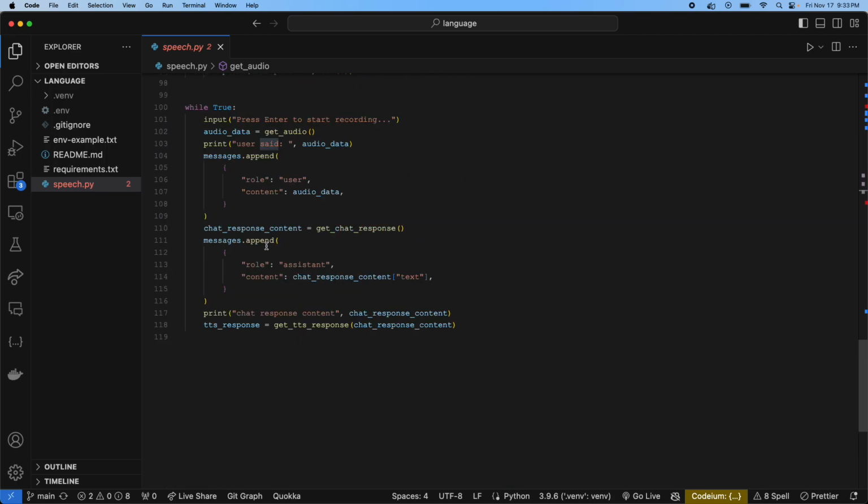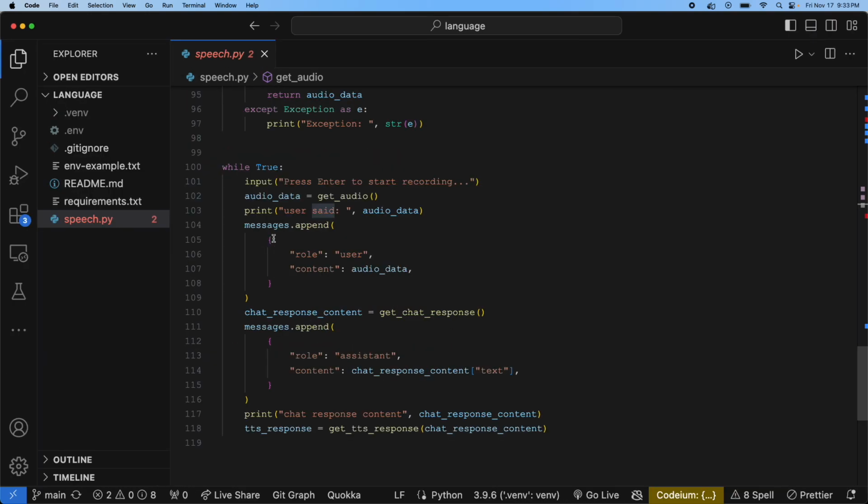After we get what the user says, we append it to our message list. And remember, we have a system role that it's a Spanish teacher in our message list right now. So we just append our role as the user and what we said into it. And then we pass it to the get chat response function.